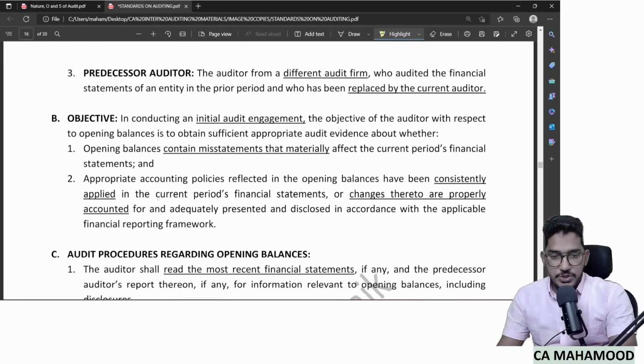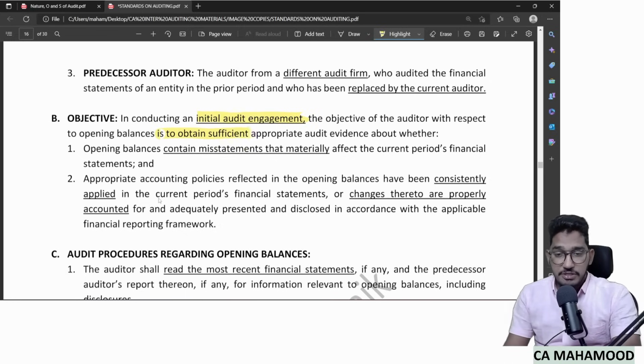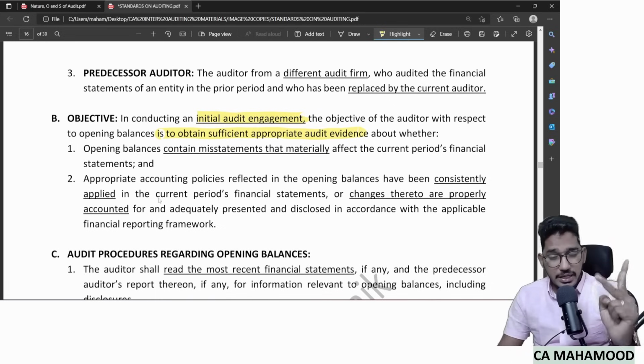So after definitions, objective. The standard is saying, especially when you are doing an initial audit engagement, the objective of the auditor is to obtain sufficient and appropriate audit evidence regarding two things. They are saying opening balances contain any material misstatement that affects the current period's financial statements. And also accounting policies reflected in the opening balances have been consistently applied. That means without any reason, accounting policy should not be changed.